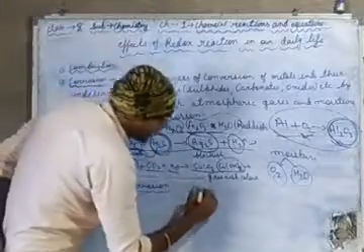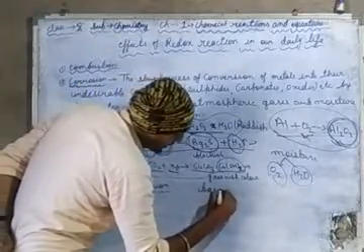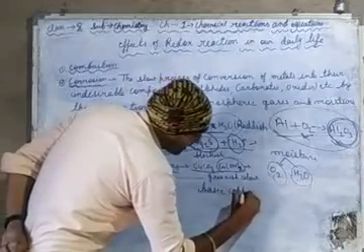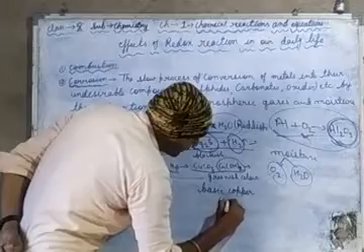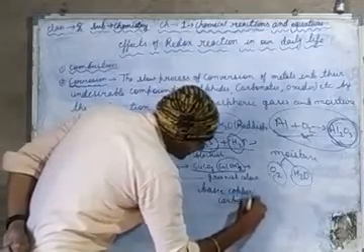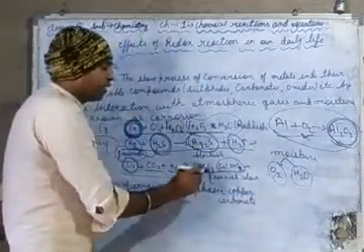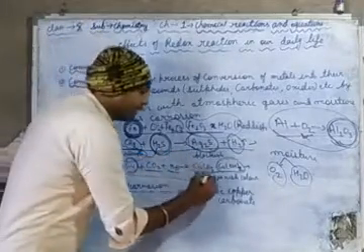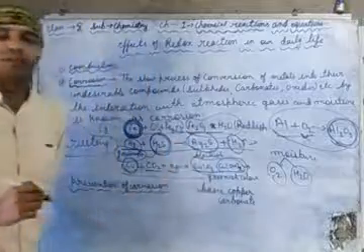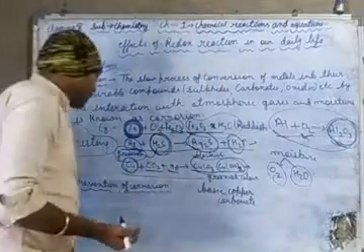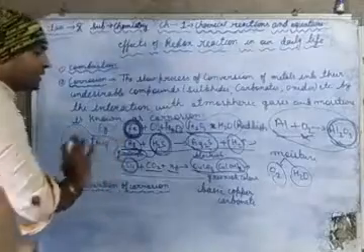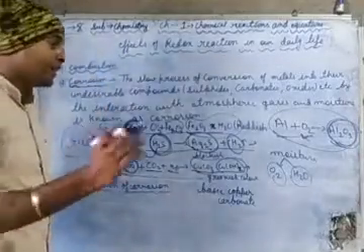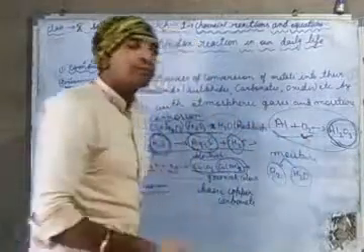You can call this basic copper carbonate. Copper hydroxide means it is a base compound. So these are the examples, and corrosion is very harmful in some cases, but it is very useful in some cases.